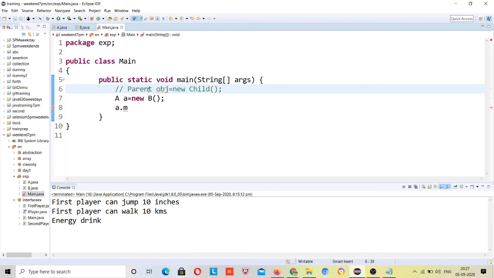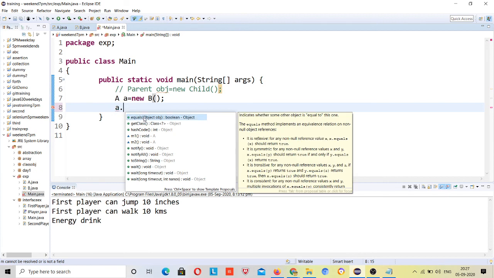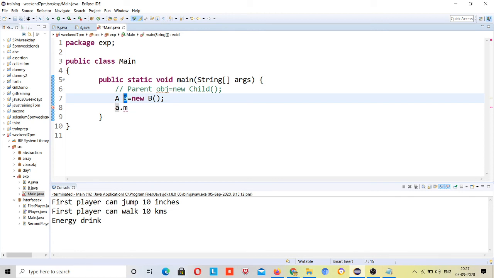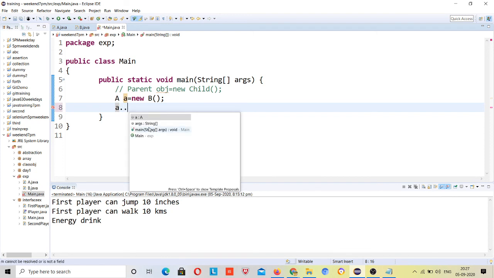It means first this object A, which I have created, will try to find this m1 method inside class A, which is your reference.